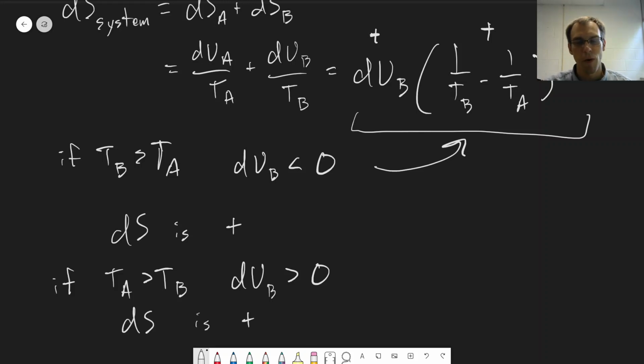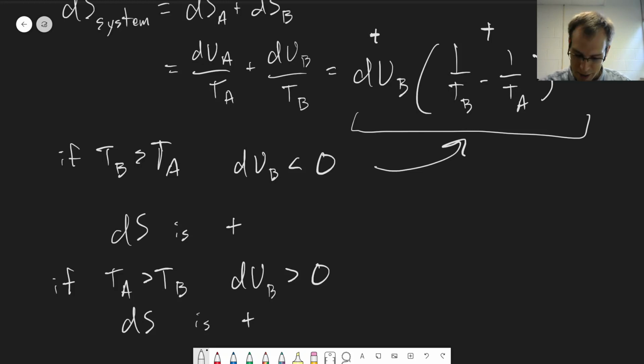And so we can see for the spontaneous process that we know, just based on experience, that if one is hotter than the other, energy is going to flow from the hotter to the colder substance. That is accompanied by an increase in the entropy. There's no net energy coming into the system, but it does lead to an increase in entropy, which is why that process is spontaneous.